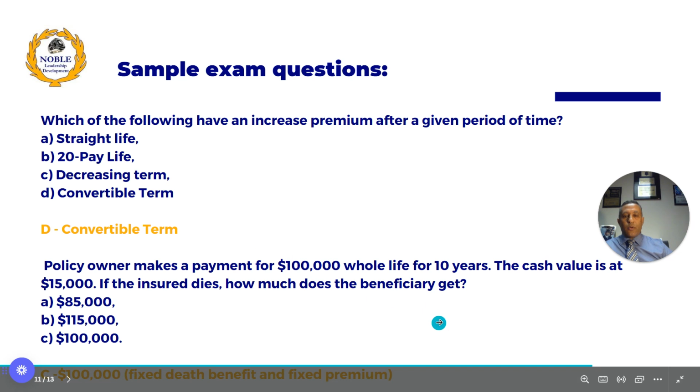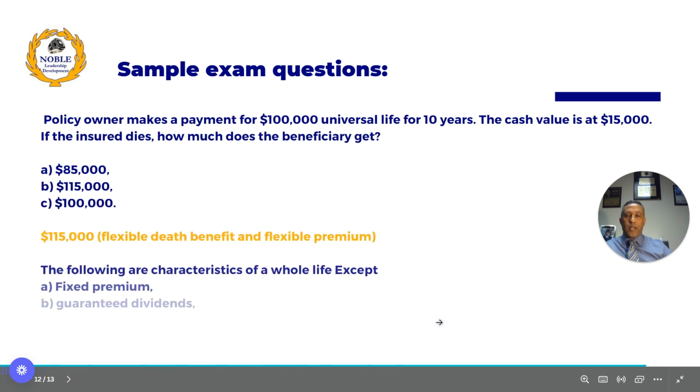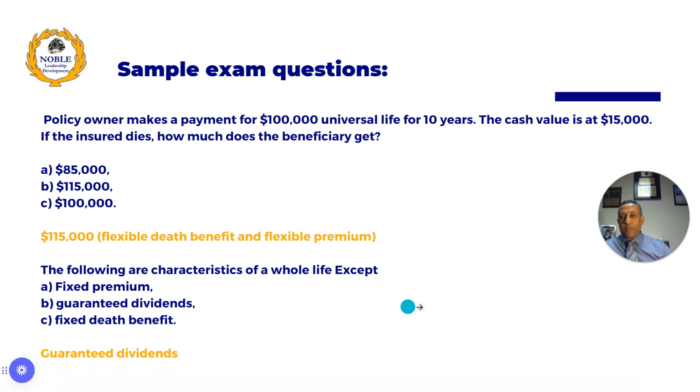All right. So if it was a universal life, how would you treat that? A policy owner makes payments on a 100,000 universal life for 10 years. Cash value is 15,000. If the insured dies, how much does the beneficiary get? Universal life is flexible premium, so the cash value is added to the death benefit. Now the death benefit becomes 115,000. Why? Because universal life has a flexible death benefit and flexible premium.